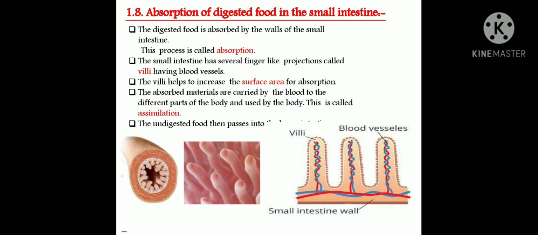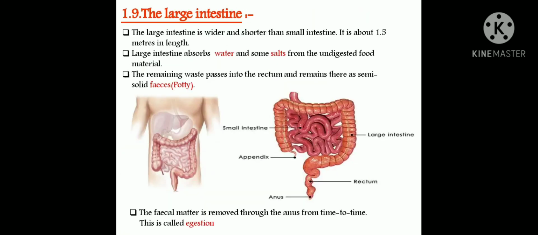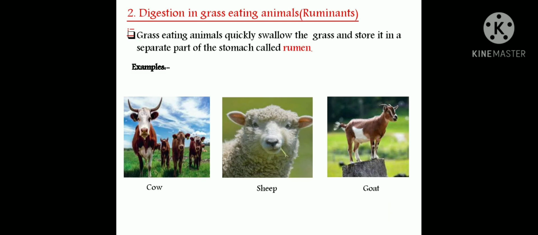We call it assimilation. The large intestine is wider and shorter than the small intestine, only 1.5 meters. It absorbs water and salts from the undigested food material. The remaining waste passes through the rectum and is removed.